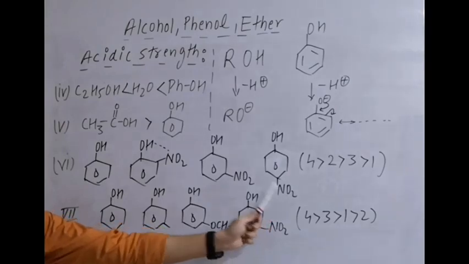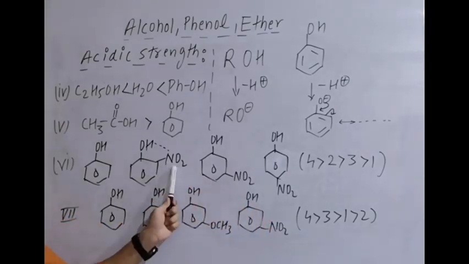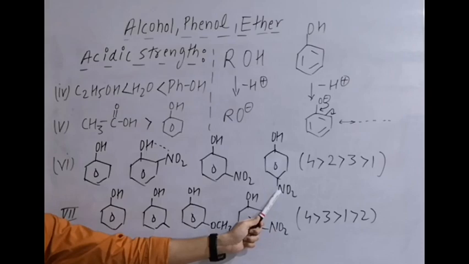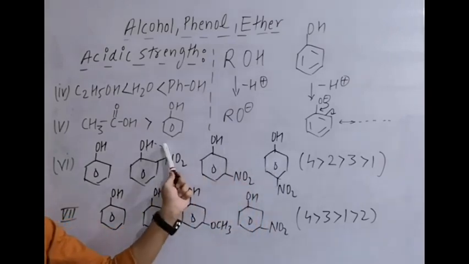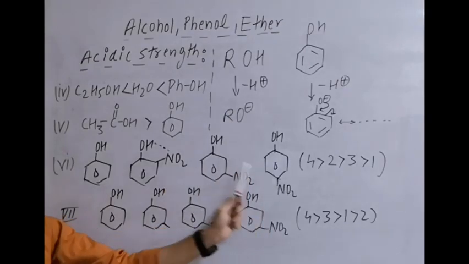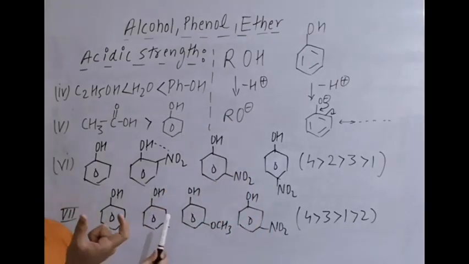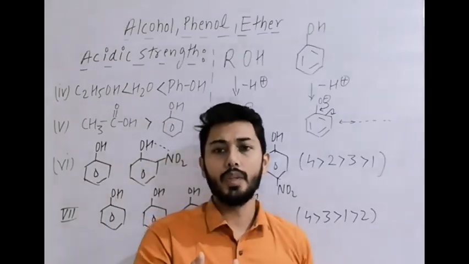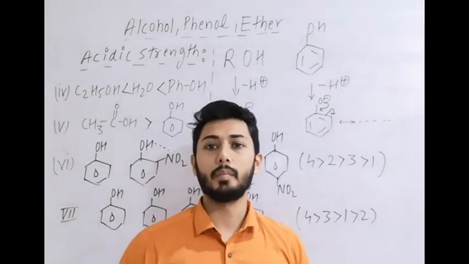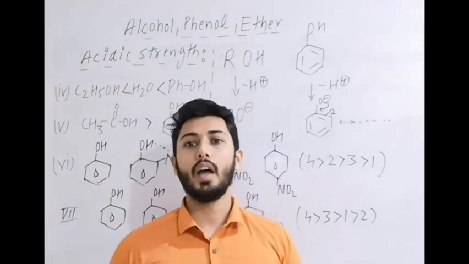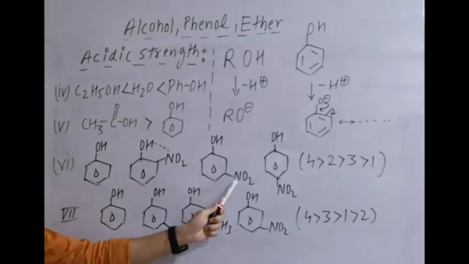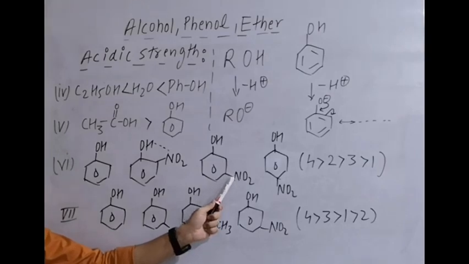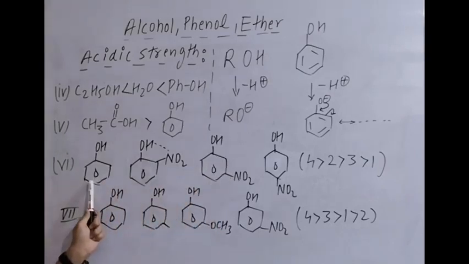Para is maximum. Then comes ortho, where minus M is still there, minus I is closer. But due to intramolecular H bonding, para is more acidic as compared to ortho. So that order we get from the pKa value, and then we can explain it by which concept? Due to intramolecular H bonding. Para, then ortho, then meta, where at least the minus I effect is there, meaning an electron withdrawing effect, and last is phenol, where there is no EWG.